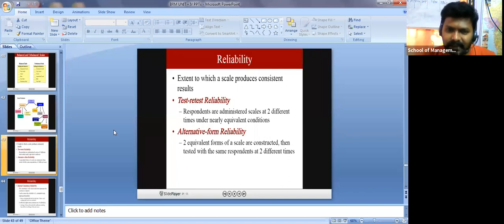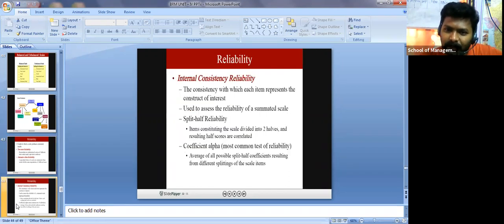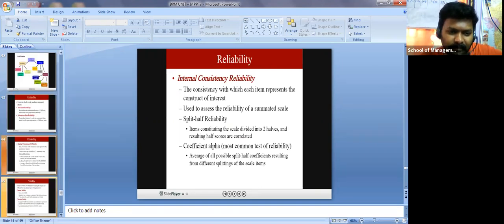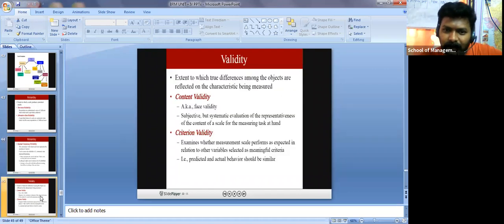So you are testing test-retest reliability and alternative form reliability. We have different types of forms to test reliability. And again, you have to check internal consistency reliability, as I just said: split-half reliability and coefficient alpha. Just now I mentioned the alpha value should be greater than 0.70. Then how are we going to check validity?